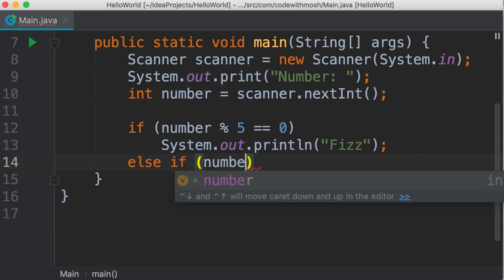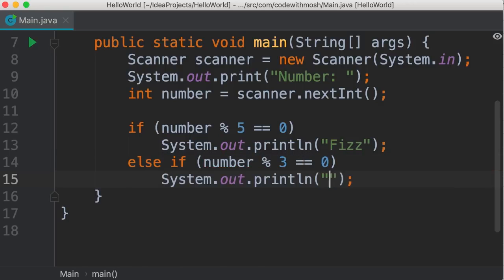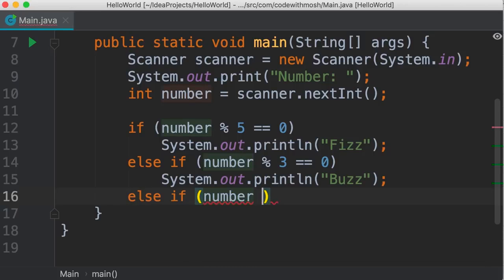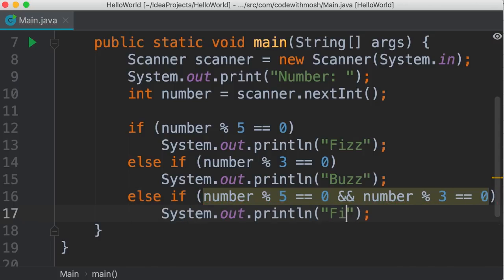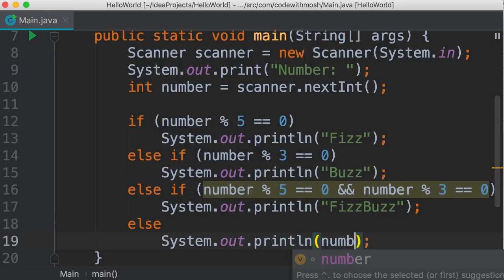Otherwise, if this number is divisible by 3, we print buzz. We need another condition. If this number is divisible by 5 and 3, so here we use the AND operator, number % 3 equals 0. In this case, we want to print fizzbuzz. Otherwise, we want to print the same number, like this.